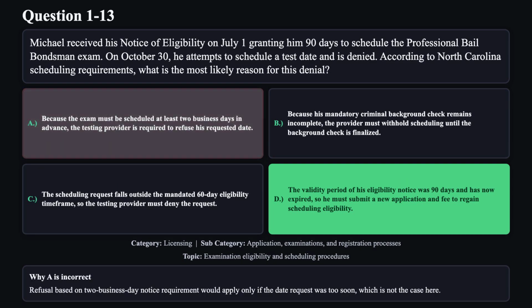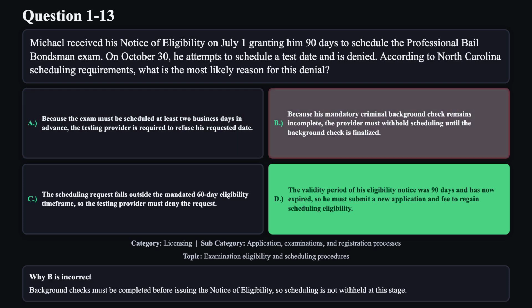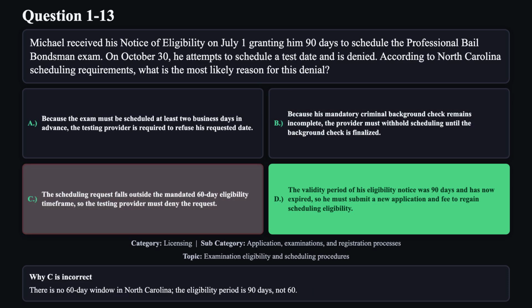Reason A is not correct. Refusal based on the 2 business day notice requirement would apply only if the date request was too soon, which is not the case here. Reason B is not correct. Background checks must be completed before issuing the notice of eligibility, so scheduling is not withheld at this stage. Reason C is not correct. There is no 60-day window in North Carolina. The eligibility period is 90 days, not 60.